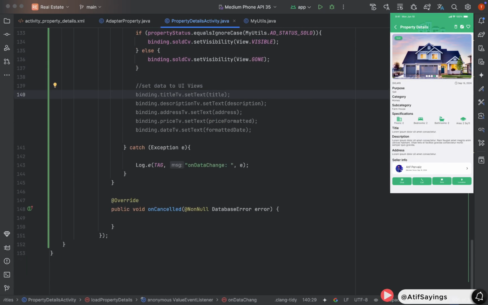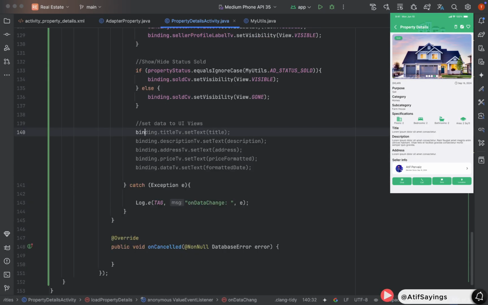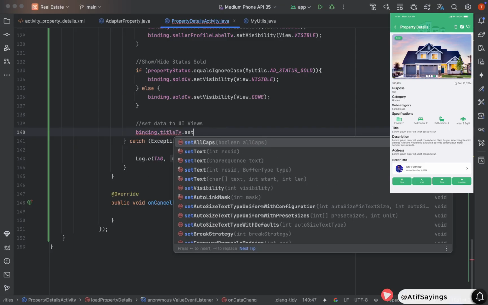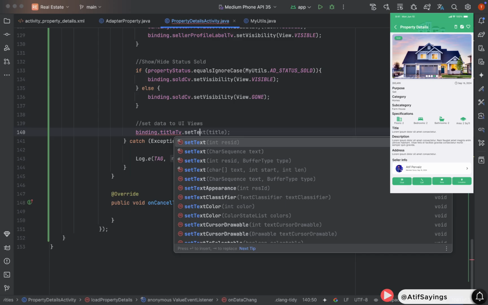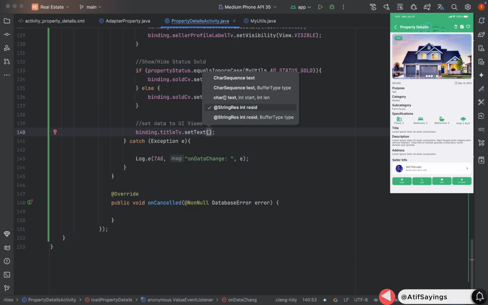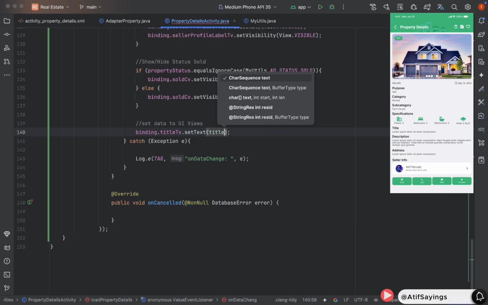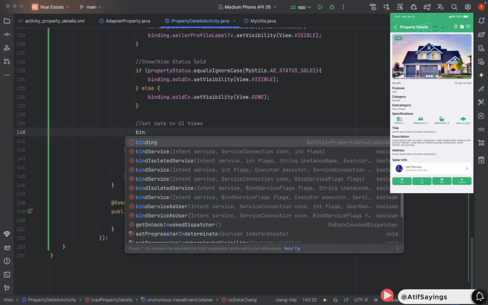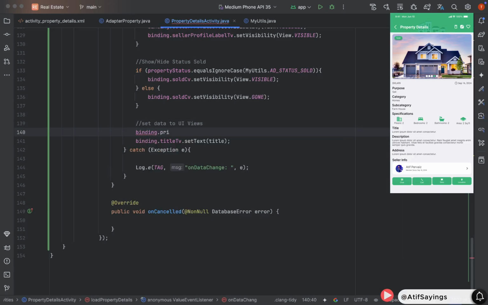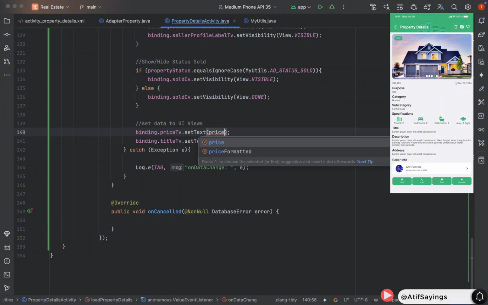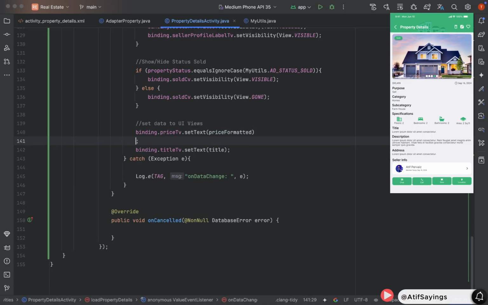In that case, we will hide the sold card view using binding.soldCV.setVisibility(View.GONE). So far, we have loaded the data from the Firebase Realtime Database. Now we need to set that data to the UI. binding.titleTV.setText, pass the title as parameter. This will set the title of the property. Now we need to set the price of the property. binding.priceTextView.setText, pass the price formatted as parameter.